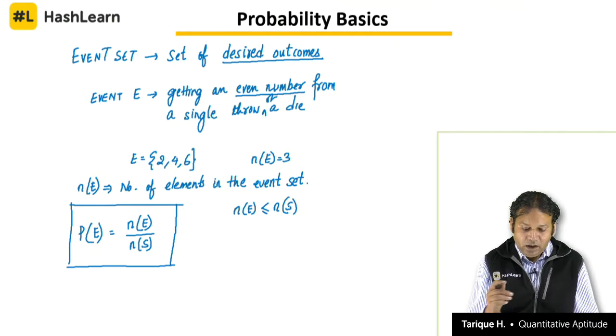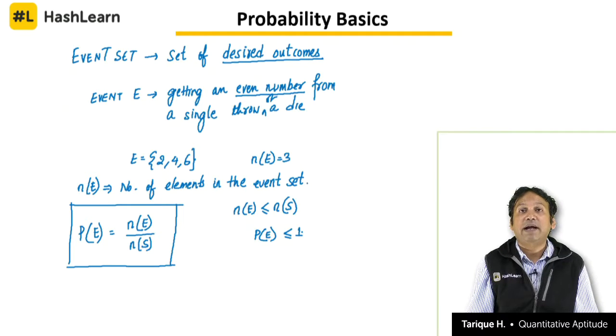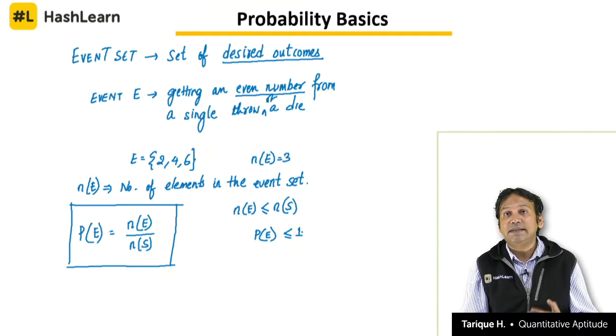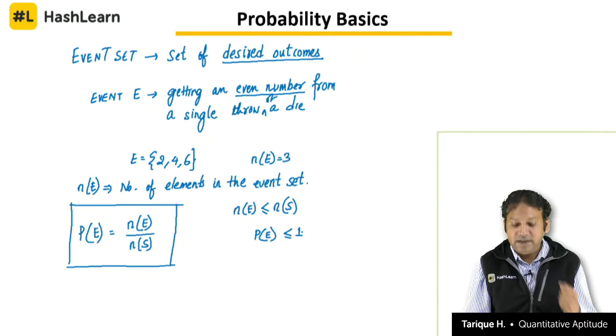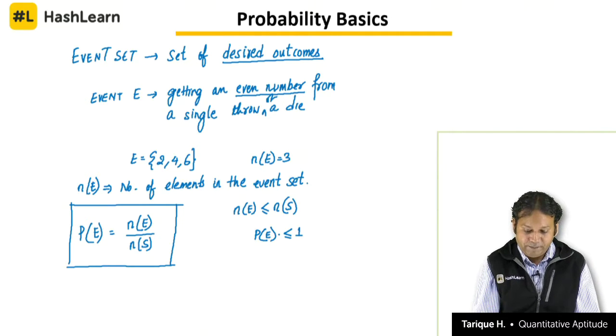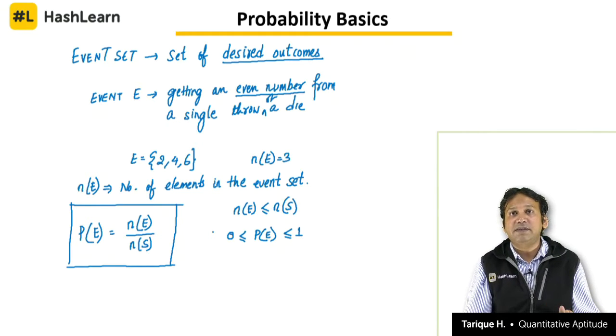Clear? That means the probability of an event to happen will be less than or equal to 1, because we know that the numerator is less than the denominator. When the numerator is less than the denominator, the fraction is less than 1. In the maximum case, it will be equal to 1. That will happen for a certain event, that means an event which is 100% sure. Probability cannot be negative. So, we say that it will always be greater than or equal to 0. That means the probability of an event to happen should be a fraction between 0 and 1.